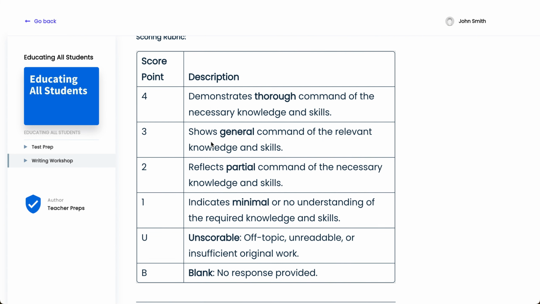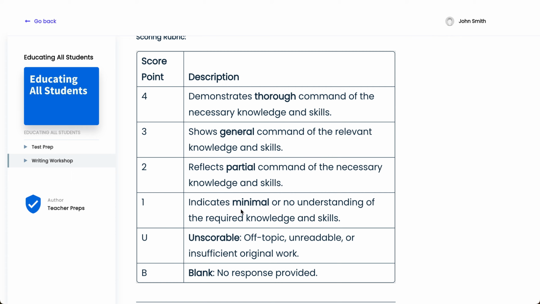So for Educating All Students, you are going to receive a score out of 4. If you receive a B for blank, that means that you didn't fill anything in, which usually happens when someone runs out of time. You don't want that. Also, you can get a score of U, which is if you type something totally not applicable to the prompt that you're given. You'll get a score of U, which means off topic or unreadable.